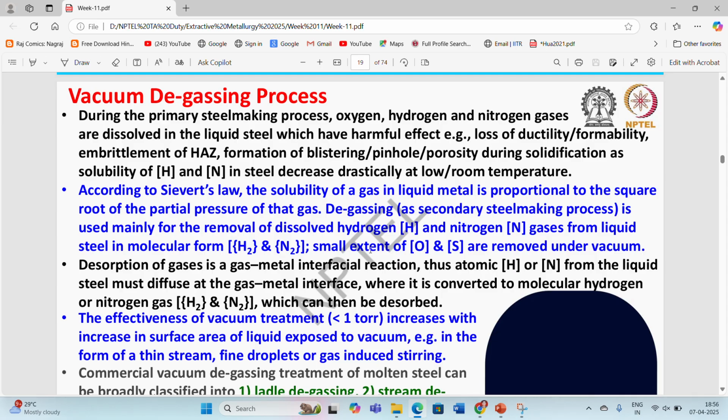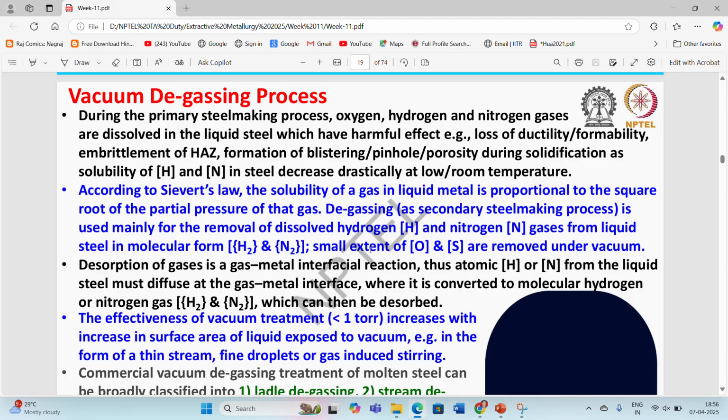Coming to vacuum degassing, during the primary steel making processes, dissolved gases, which are oxygen, hydrogen, and nitrogen, get entrapped in the liquid steel and have harmful effects, for example loss of ductility or formability.